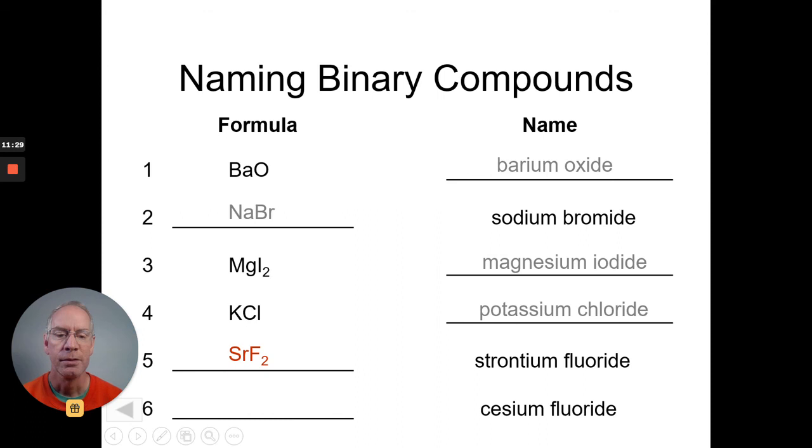And finally, cesium fluoride. Cesium is, I believe, element 55. It's a 1 plus. Fluoride's a 1 minus, so they get directly together, CsF. And that's how we do naming of binary compounds where the metal has a fixed charge.